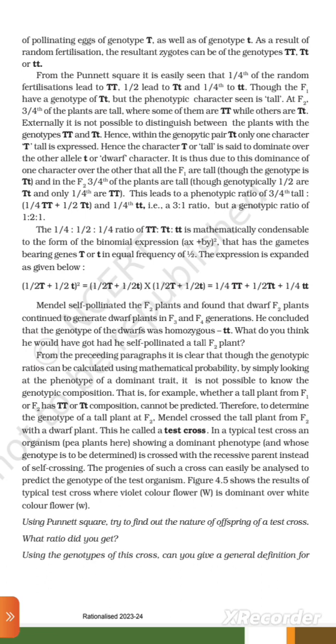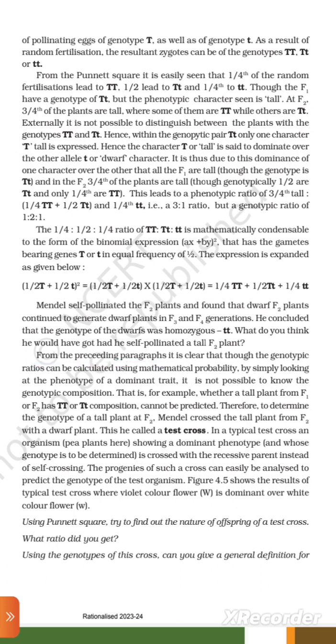Mendel self-pollinated the F2 plants and found that dwarf F2 plants continued to generate dwarf plants in the F3 and F4 generations. He concluded that the genotype of the dwarf was homozygous small t small t. What do you think he would have got had he self-pollinated a tall F2 plant?